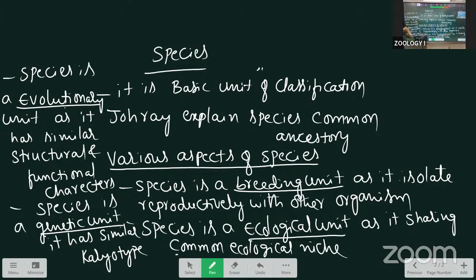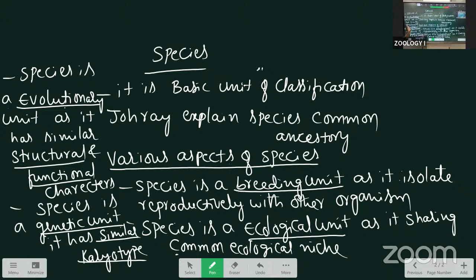Next is the evolutionary unit. Why do we call species an evolutionary unit? Because the organisms are having similar structure and similar functions. That's why we call it the evolutionary unit. Next is the genetic unit. It means all the organisms inside the species are having the similar karyotype. That's why we call it a genetic unit.